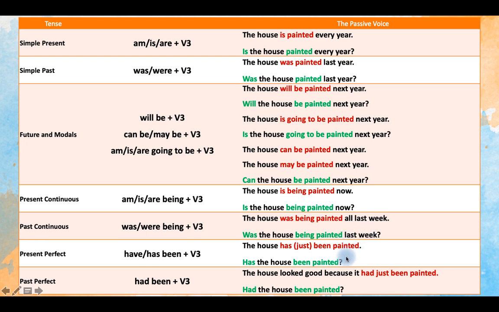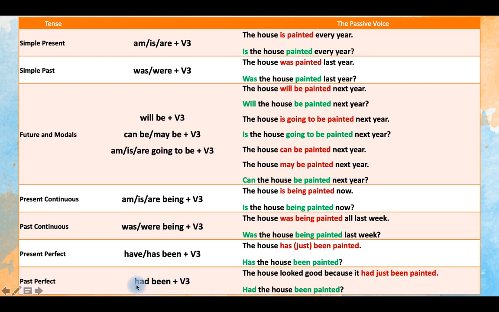For the present perfect, you use have or has plus been. So it's not being, but it's been, and the third form of the verb. The house has just been painted or has been painted. Ev az önce ya da ev boyandı. To make a question, you should put has in the first place, then the subject of the sentence and the verb. Has the house been painted? Ev boyandı mı?